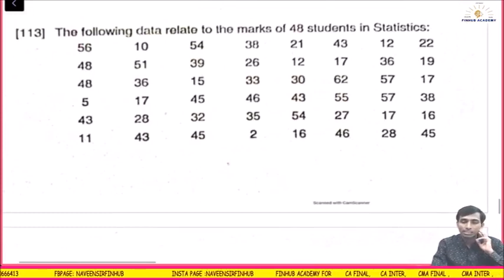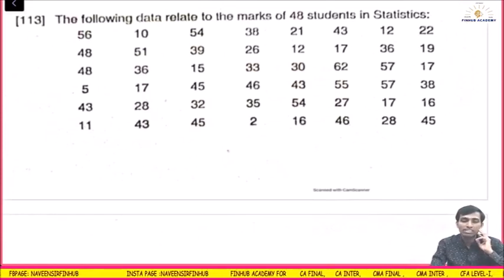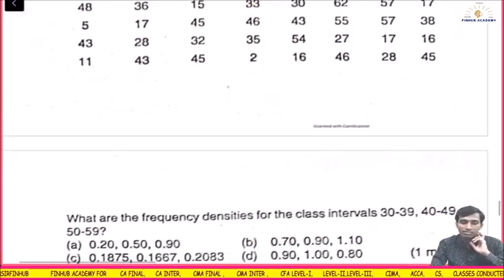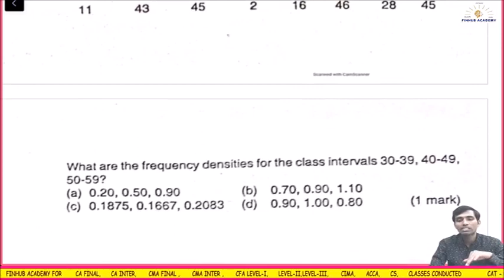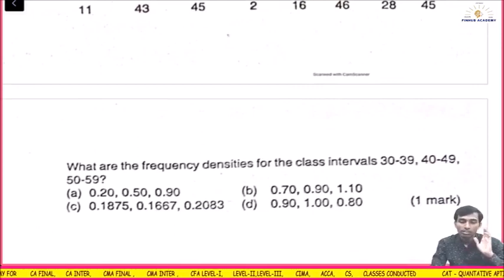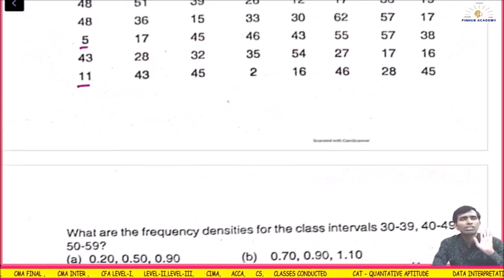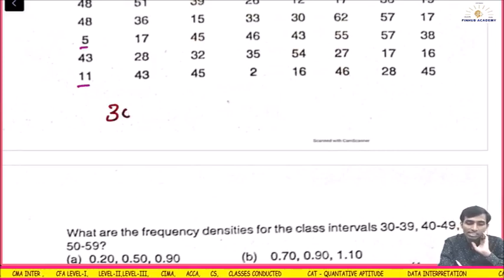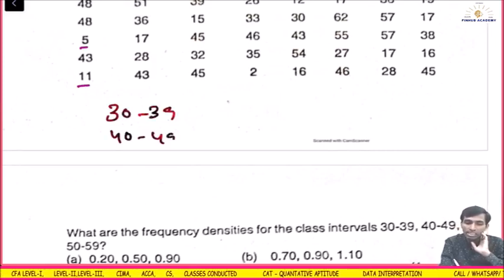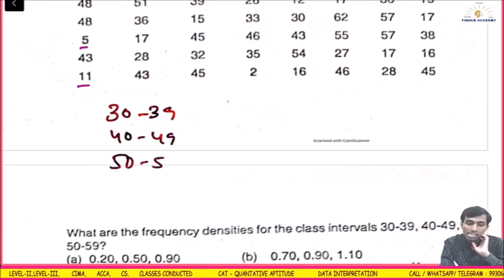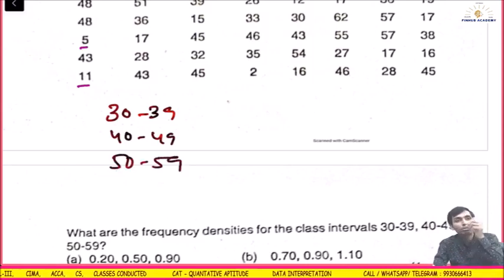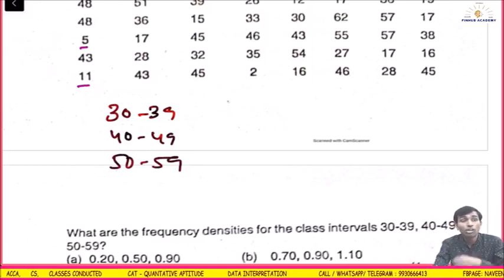The following data relate to the marks of 48 students in statistics. Data is given like 56, 48, 5, 43, 11, 10, 51, 36, 17, 28, 43. What is the frequency density of the class interval 30 to 39? The numbers 11 and 5 are also there, don't keep calculating all these things. Only put tally marks for the classes 30 to 39, 40 to 49 and 50 to 59, because I have to calculate frequency density, which means frequency upon class width.